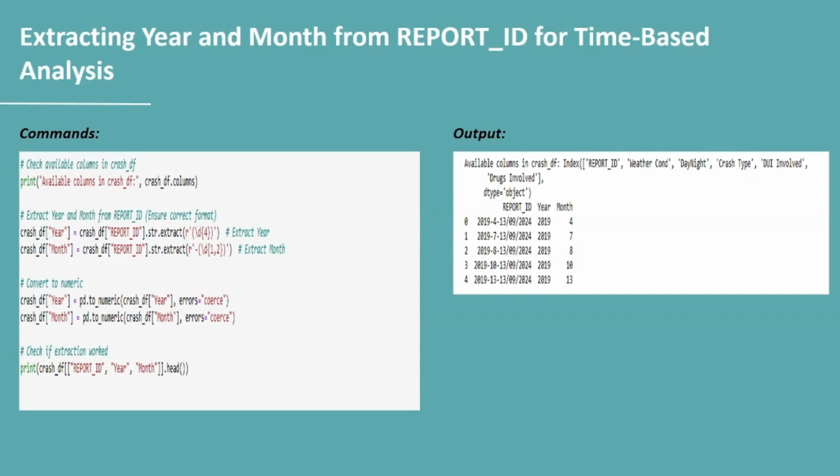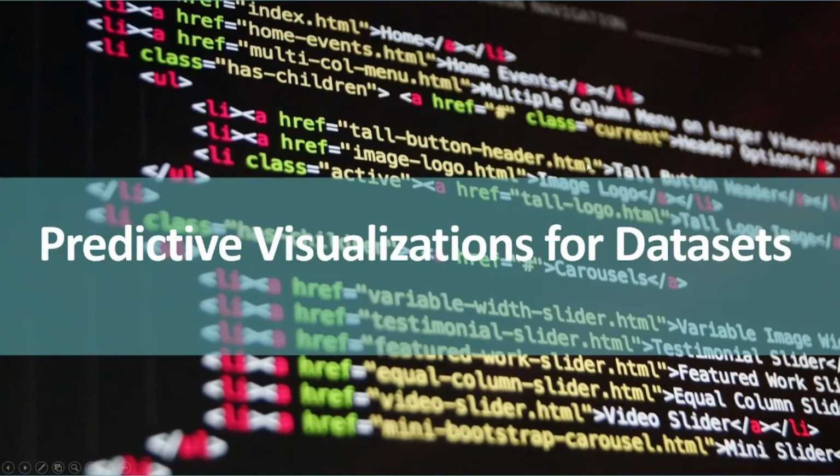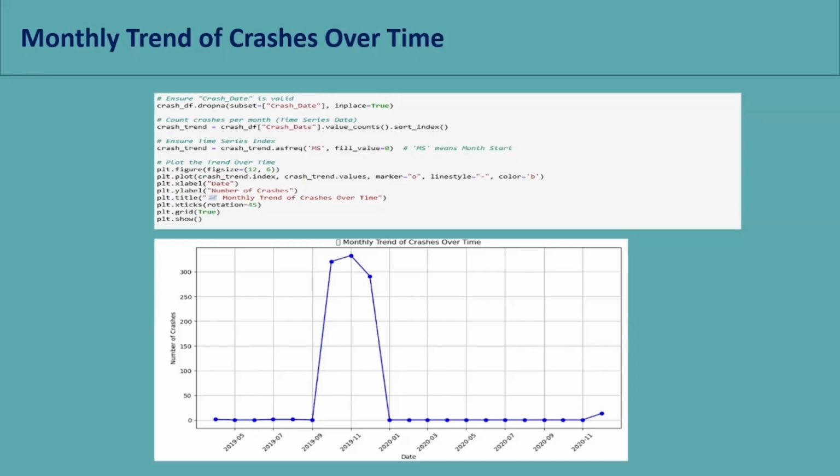In these steps, we prepare the crash data based on the analysis. We check the available columns, then extract the year and month values from the report ID column using regular expressions. The code and the output are over here. And the next is the visualization for the predictive modeling of the data sets. First is based on the monthly trends of the crash over time.